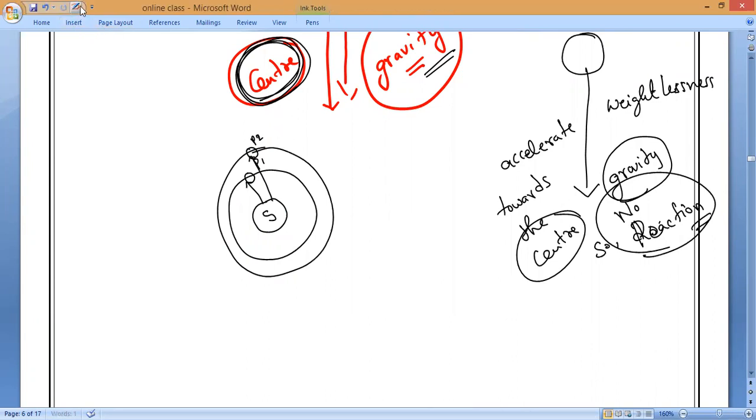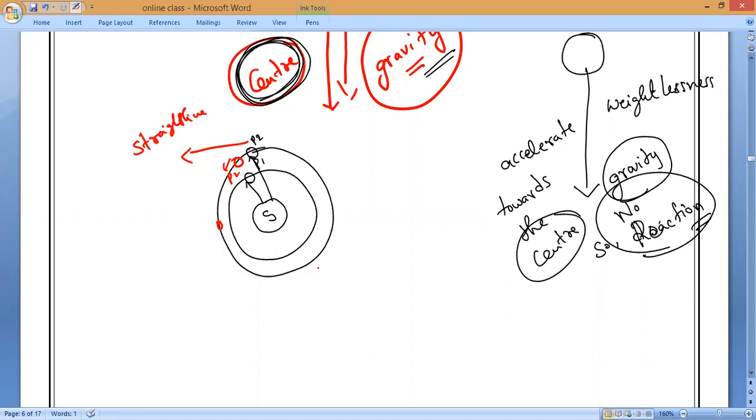Centripetal force. Because if not, the planet will never revolve continuously in the particular orbit. Suppose no gravitational force is acting, this planet will move into space, continuously moving in a straight line. Is it yes or no, guys?